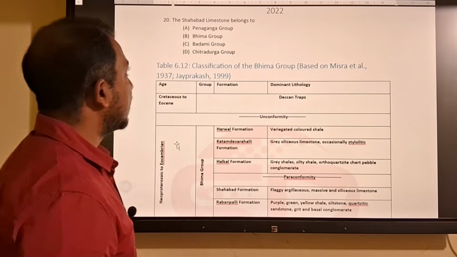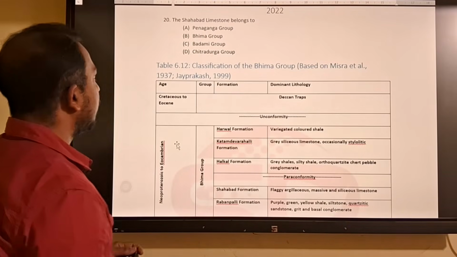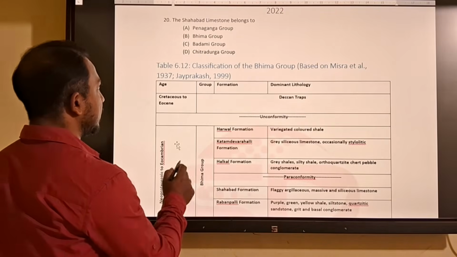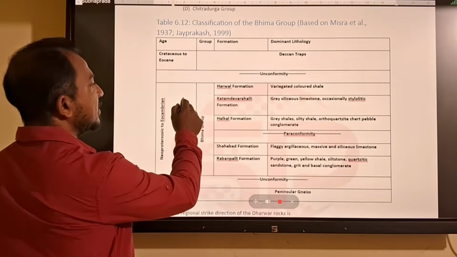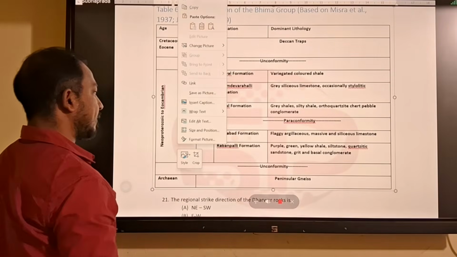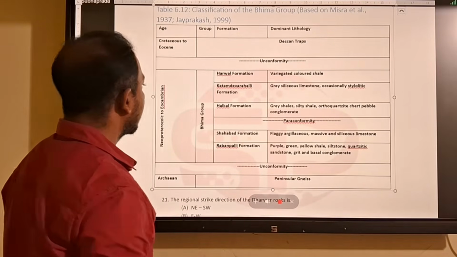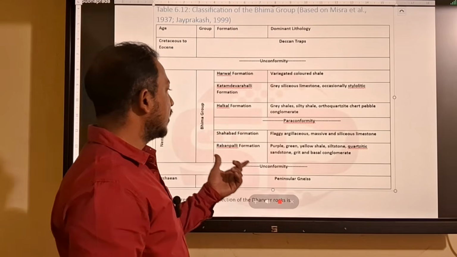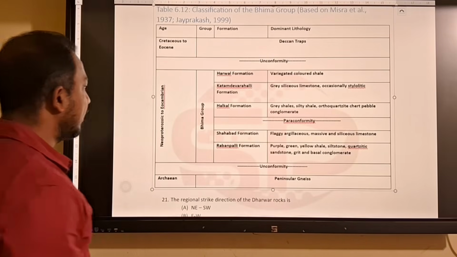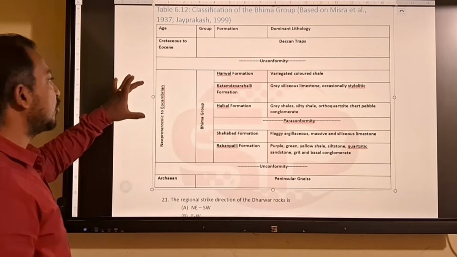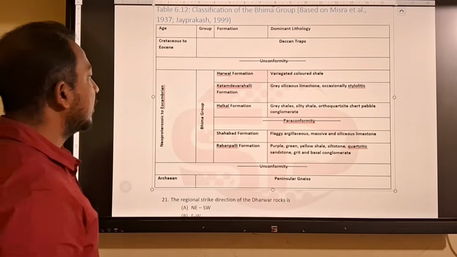So next question, the Sahabat limestone belongs to. So Sahabat limestone belongs to your Bhima group, which was deposited within the Bastar Ghatan, or you can say Bhima basin. So this is your Bhima basin where the basement is peninsular Archean, then deposition belongs to Neoproterozoic to Eocambrian.